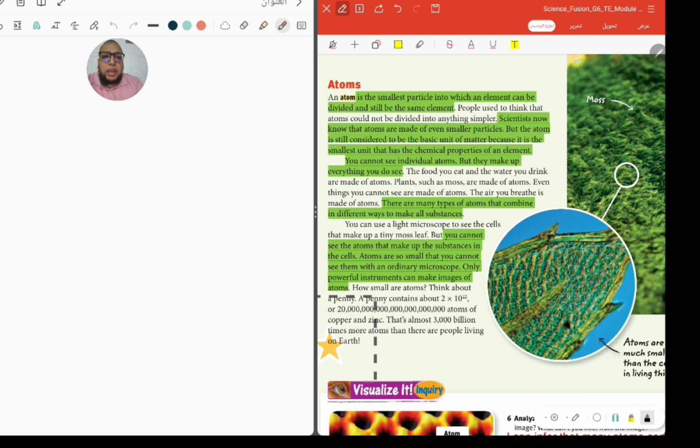The atom is the smallest particle into which an element can be divided and still be the same element. Okay, so we have here some rules. It is the smallest particle, not smallest only, but it can't be divided any more than that, and it still has the same properties.